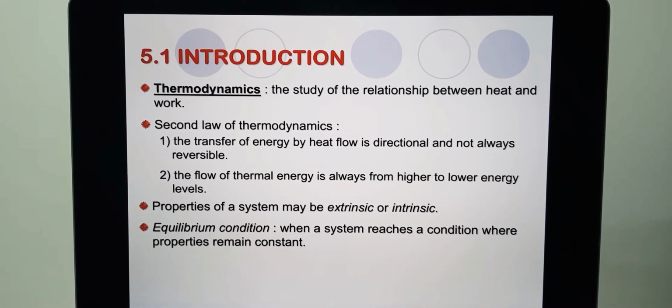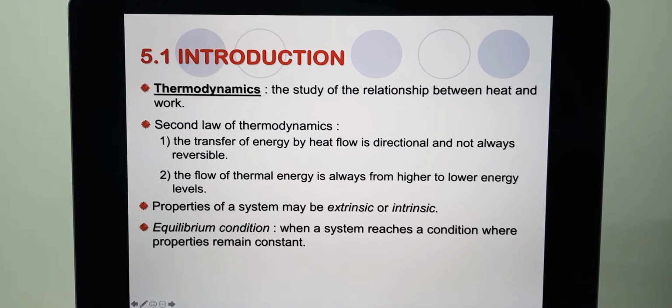And for the second law of thermodynamics, the transfer of energy by heat flow is directional and not always reversible. Meaning that for the transfer of energy, basically they are only going one way. It cannot be two ways. Normally it will be one way. Basically the flow of thermal energy is always from higher energy to lower energy levels, meaning from high temperature to low temperature.